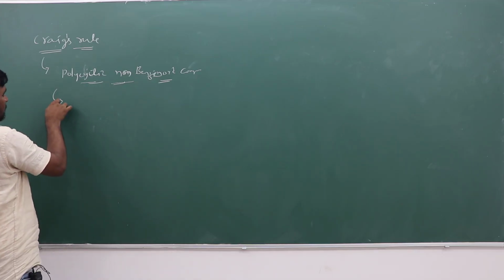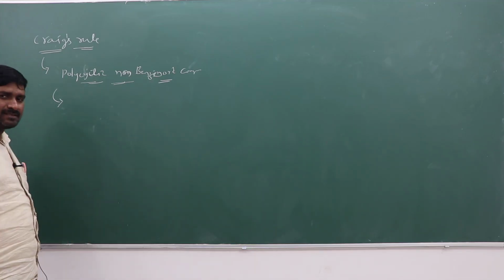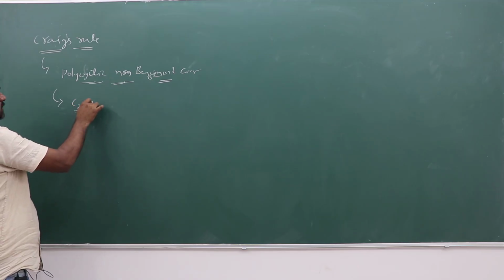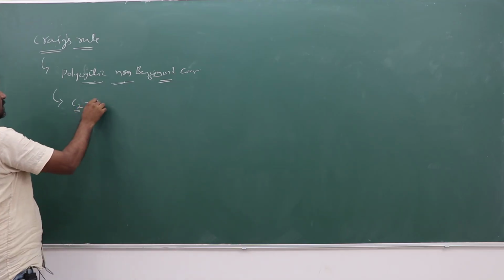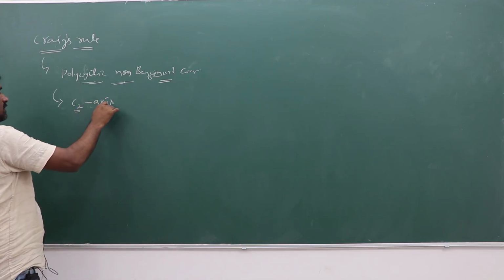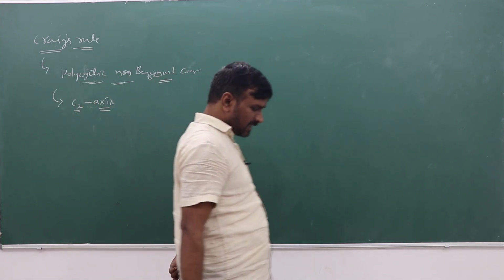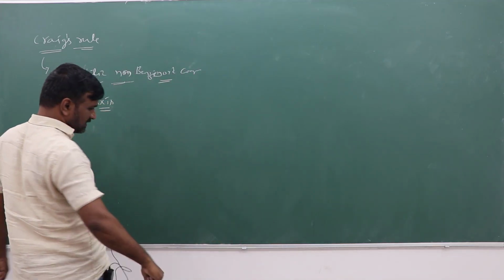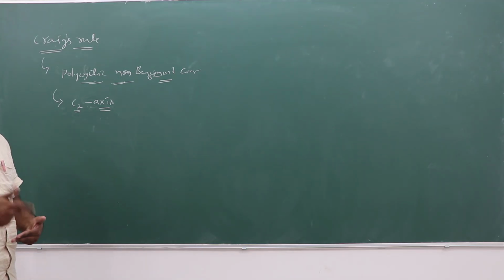In this rule, we select the molecule which contains a C2 axis. With respect to the C2 axis, the rotation will take place. During that rotation, it produces a new Kekulé structure.